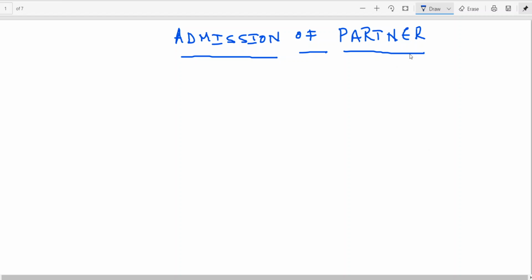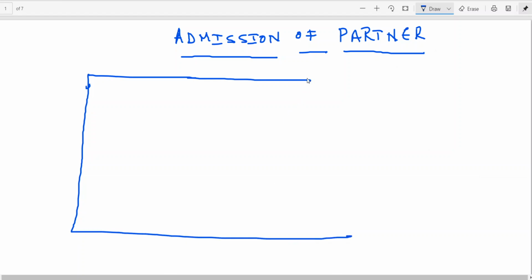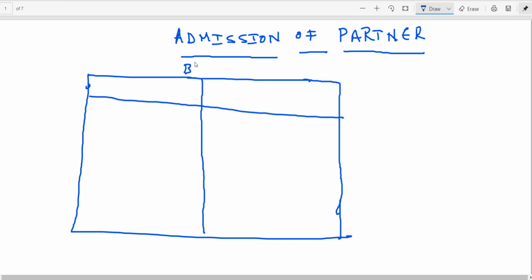Now, as I told you, when you have been invited to become a partner, first you should look at the financial position of the existing partnership firm. That is, before you join, you want to look at their balance sheet. You want to look at the balance sheet of the old firm.